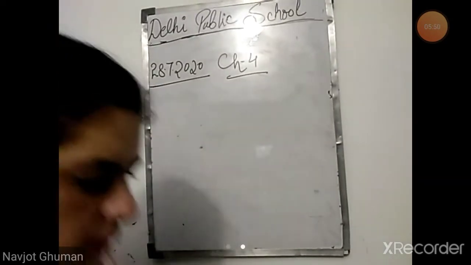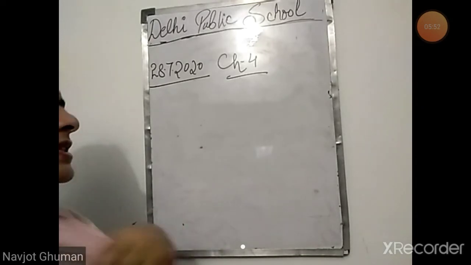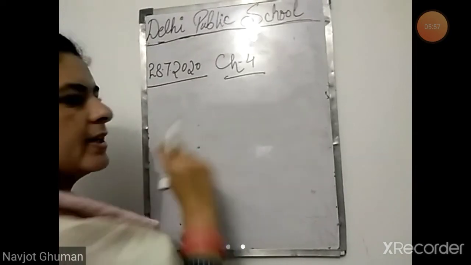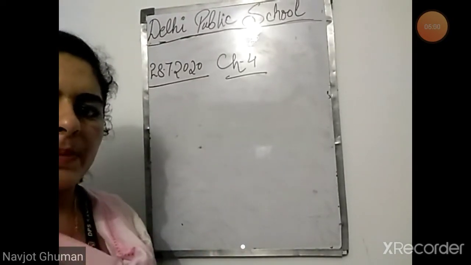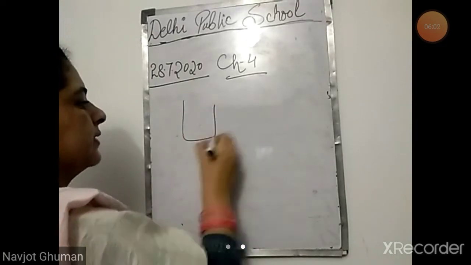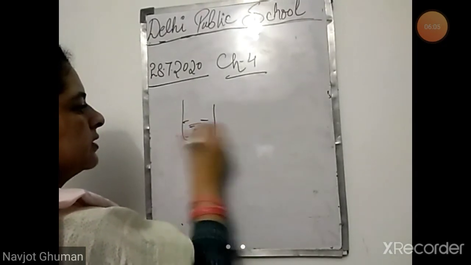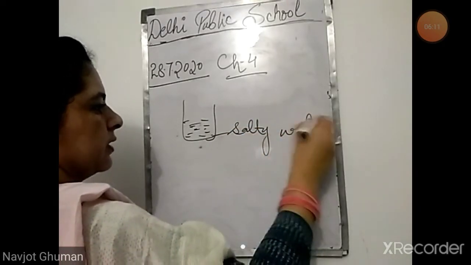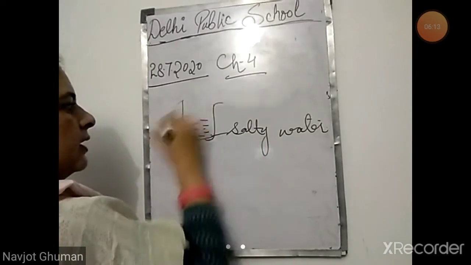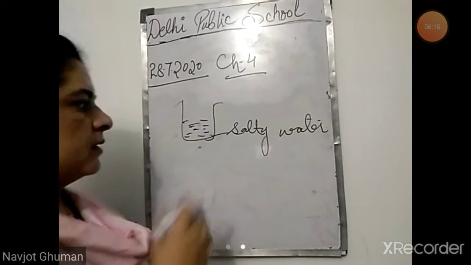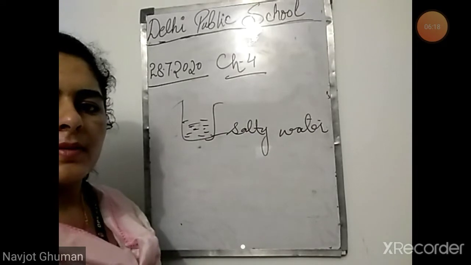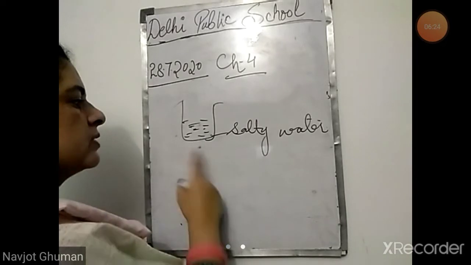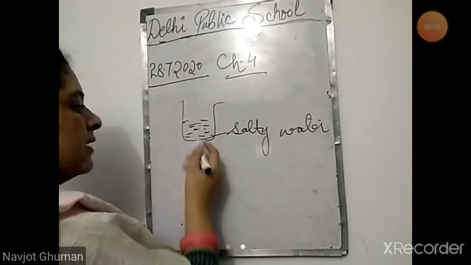When we dissolve sugar or salt in water, we cannot see them separately because they completely mix with the water. But we can separate them. There are some methods to separate them. How can we separate salt from water? This is salty water. Salt is mixed in this water, completely dissolved in it. Can we separate salt from here by filtering? Any filtration method? No, we cannot separate it. So there are some other methods to separate these types of solutions.